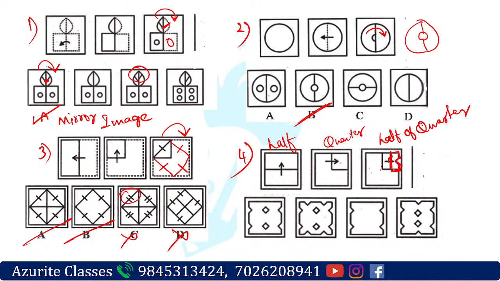If you open it this side, what will be the answer option? Answer option A will be the answer. If you see, I will explain very easily. What is happening here, in option B there is a diagram, that is a cut in the top, but there is no cut in the top. So that is why B is not possible. C, if you see, in the middle there is no cutting, right?